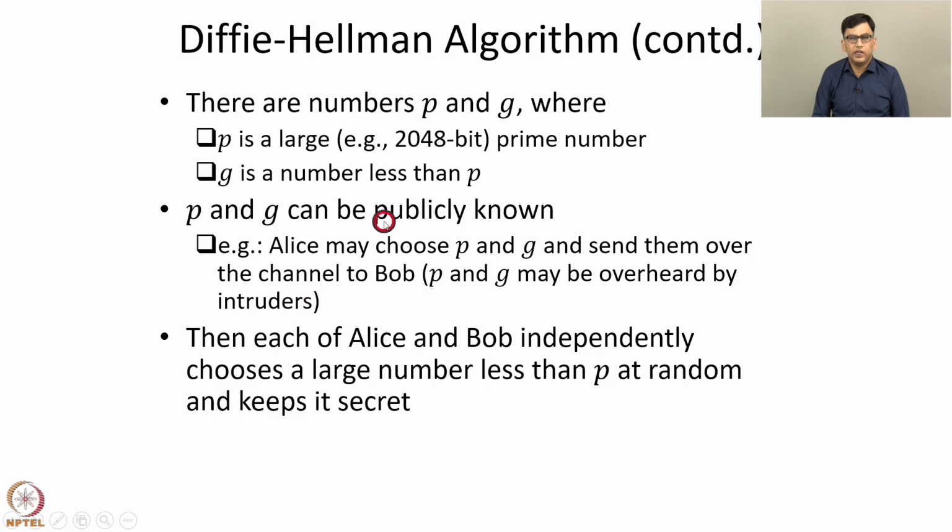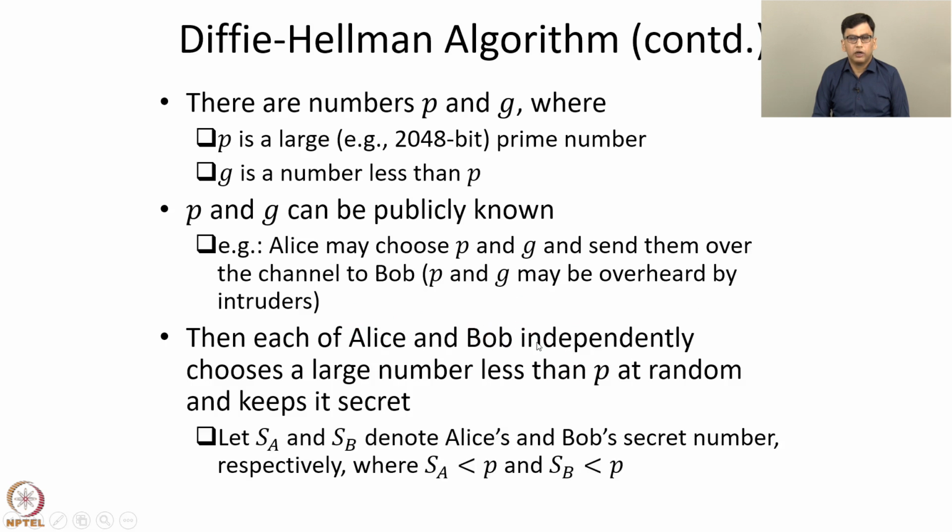After agreeing upon P and G, each of Alice and Bob then independently chooses a large number less than P at random and keeps it secret. Let SA denote the secret number chosen by Alice and let SB denote the secret number chosen by Bob.